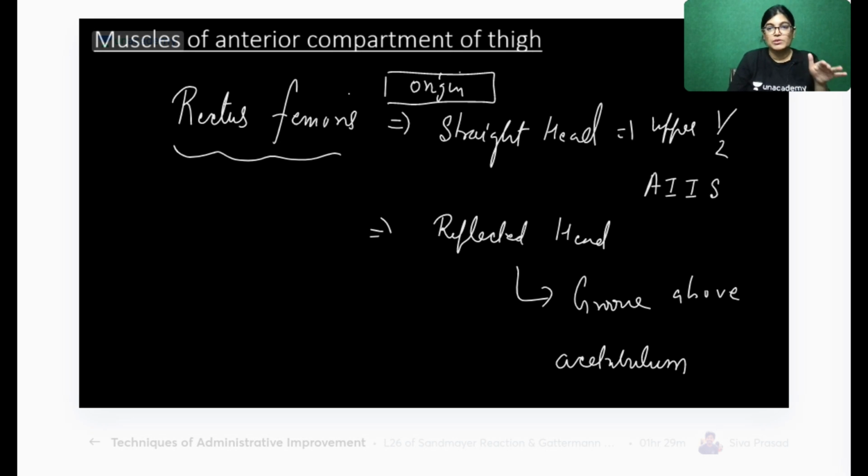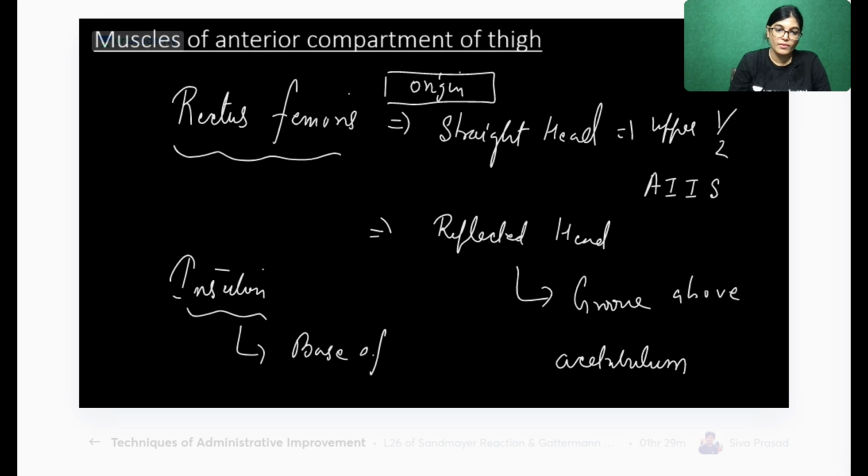Just above the acetabulum, there is a groove which is lying here. There is the inferior gluteal line, and below that, the area above the acetabulum is where the rectus femoris reflected head originates. And insertion is in the base of patella. Insertion, base of patella. Okay, origin and insertion done.